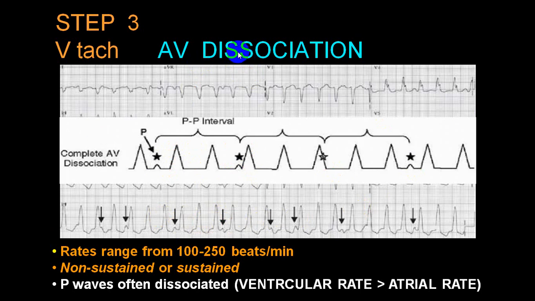So when the atrium is producing a P wave which is independent, and that impulse is not transmitted to the ventricle, and the ventricle is producing QRS complexes independent of stimulation from above, we call that AV dissociation. And whenever you get that AV dissociation, and there is a tachyarrhythmia and the QRS complex is broad, we call it a broad QRS tachyarrhythmia with AV dissociation, 100% in favor of ventricular tachycardia. And usually the ventricular tachycardia rate will be faster than the atrial rate.